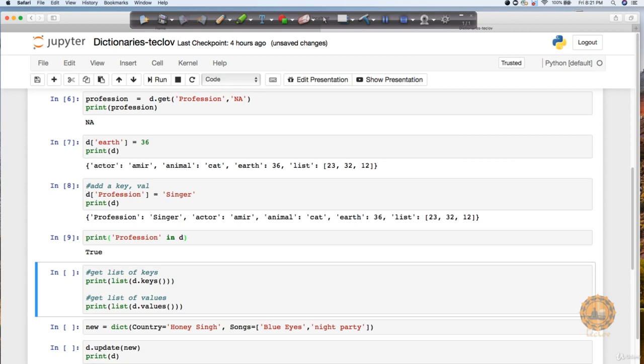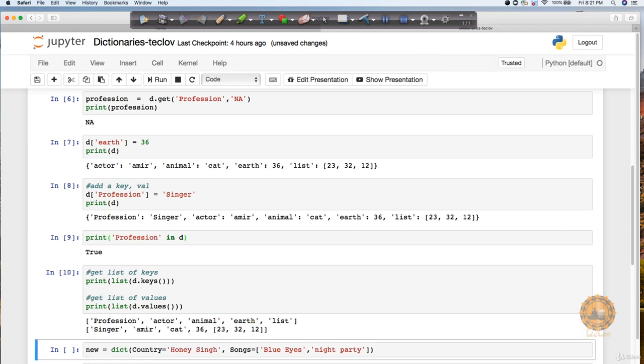Now, if you want to print all the keys available in your dictionary, or you want to print all the values present inside a dictionary, what you can do is just say d.keys(). d.keys() is going to return only the keys which are present inside d, and d.values() is going to return all the values. Let's execute and see this output.